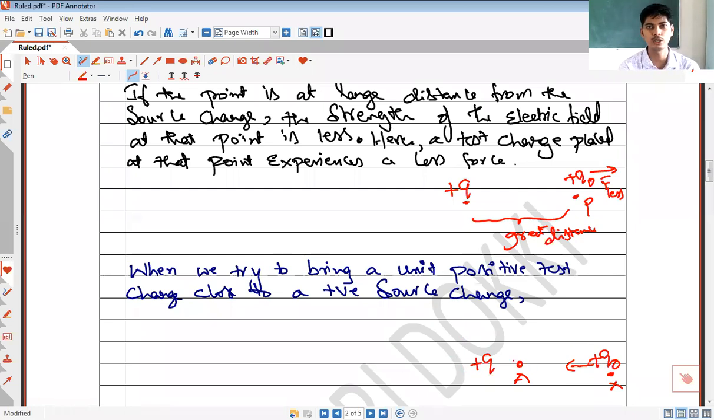Can I move it without doing any work? Think of the situation. Can I move this test charge Q0 from X to A without doing any work? Can I do that? Now, to move this test charge from X to A, what must I do? I must push it, isn't it? I must push the test charge, isn't it? I have to push the test charge from X to A against the electric force.